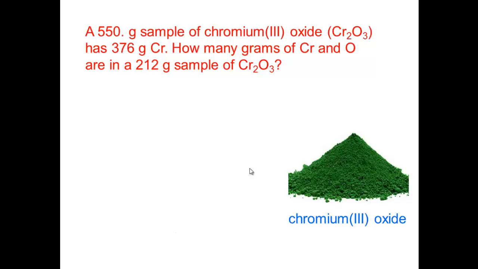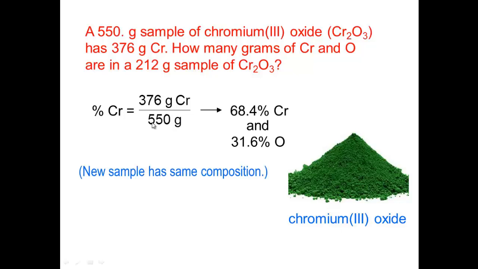Here we have an example. We're going to solve this example by using the law of definite proportions. A 550 gram sample of chromium trioxide, Cr2O3, has 376 grams of chromium. How many grams of chromium and oxygen are in a 212 gram sample of Cr2O3?